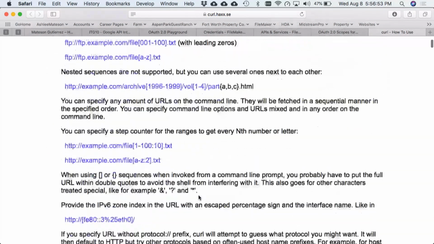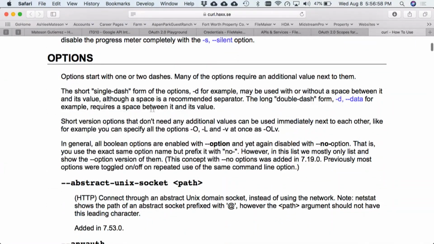And if we come down here, right here, this is something that's kicked us in the rear last year at DEF CON, actually. We were working on this in the foyer. But the long double dash form of D, dash data, which we're using in here, requires a space between it and the values that follow it. So just make sure you remember the space and just brush up on your curl options if you're running into issues, of course.